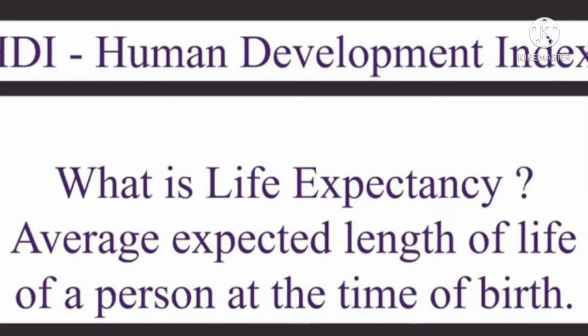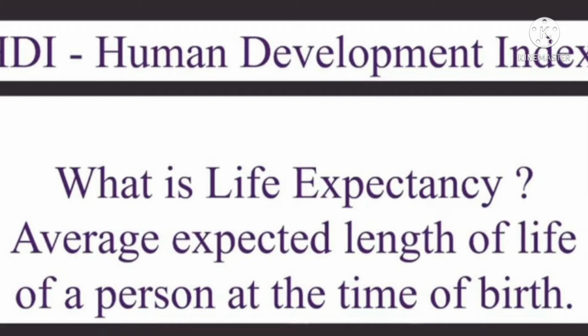HDI stands for Human Development Index. The HDI ranks in the above table are out of 177 countries in all. India's HDI rank is 136th. Life expectancy at birth denotes the average expected length of life of a person at the time of birth.